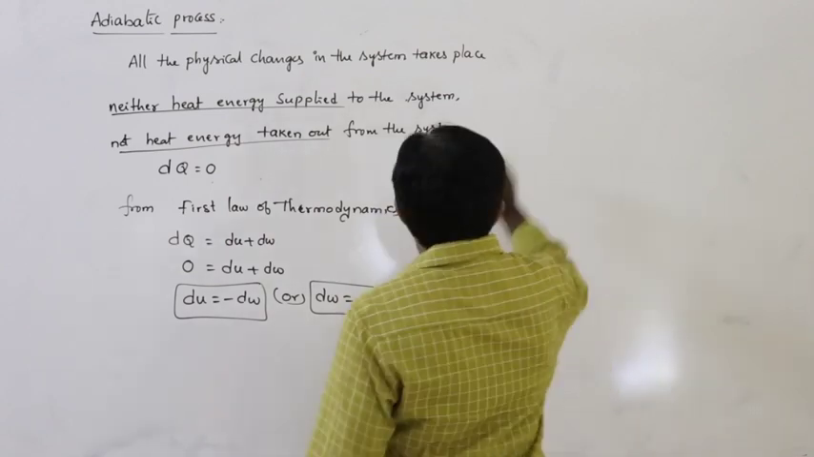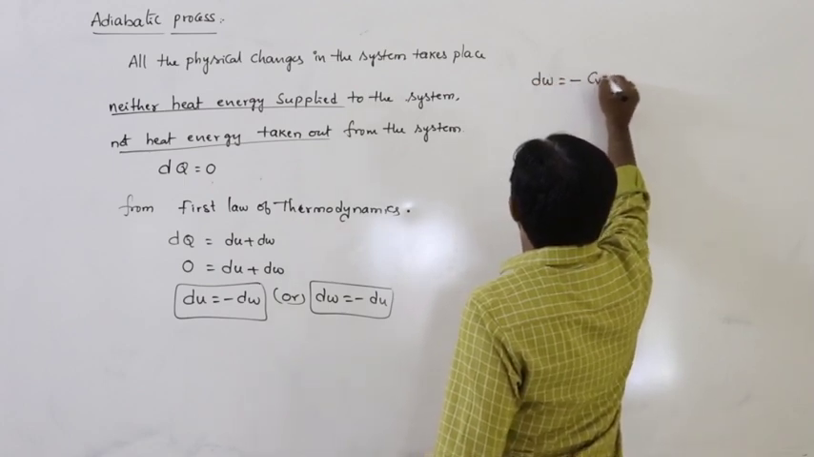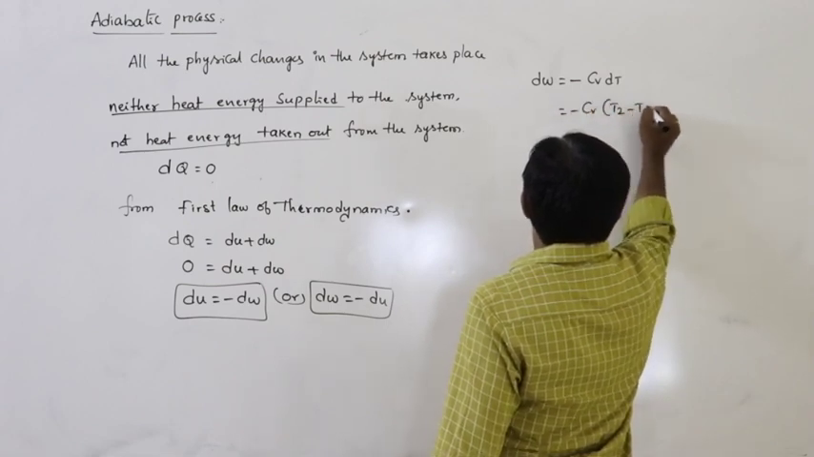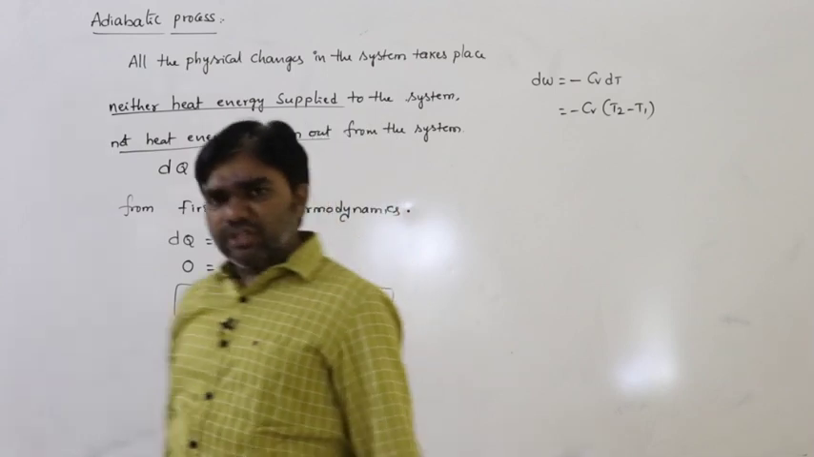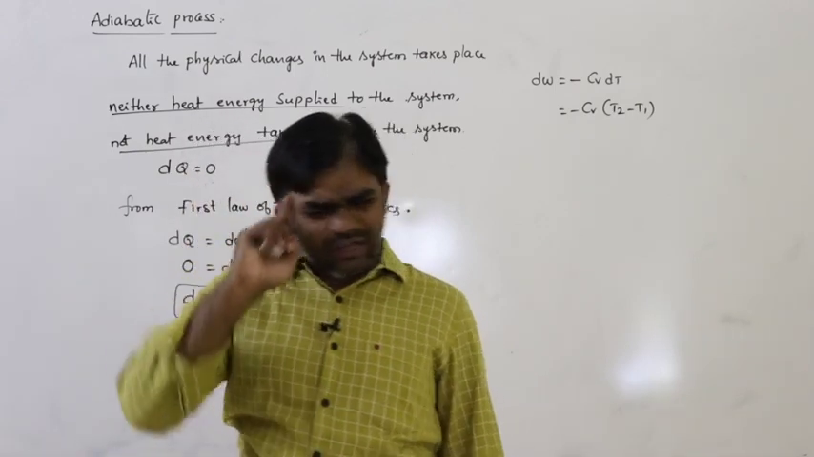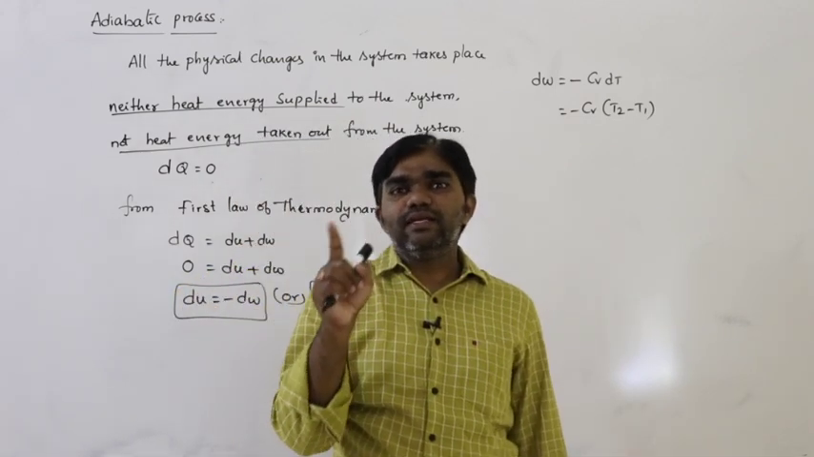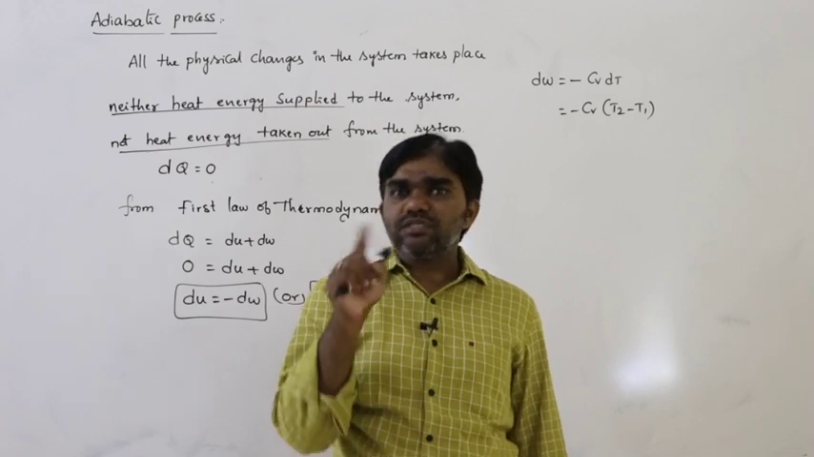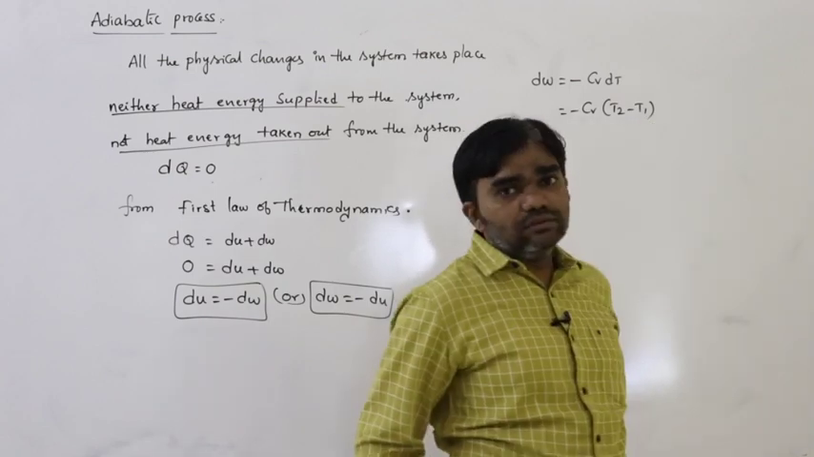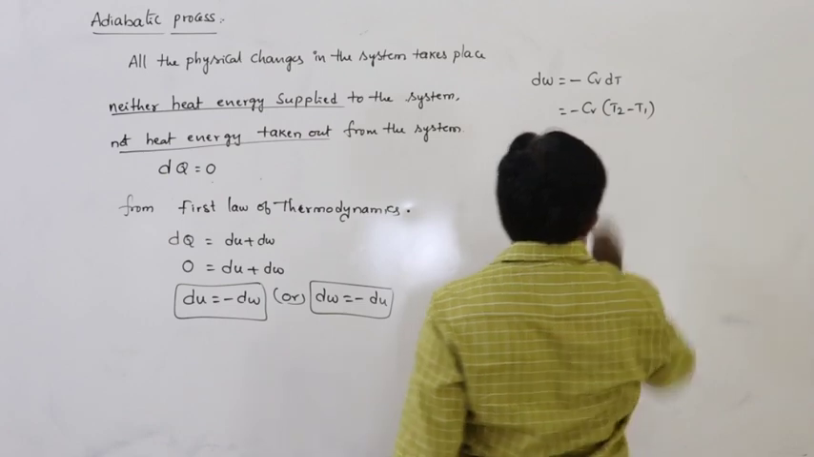So here, dw is equal to minus du. du can be written as Cv dt or nCv dt. dt means T2 minus T1. Change in temperature, or change in anything, we must always write as final minus initial. So here we can write T2 minus T1. So dw is equal to minus Cv into (T2 minus T1).